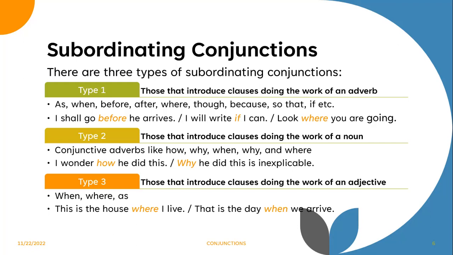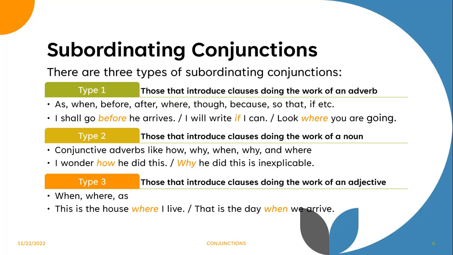Type 2, those that introduce clauses doing the work of a noun, conjunctive adverbs like how, why, when, and where. So I wonder how he did this. Why he did this is inexplicable. And lastly, type 3, those that introduce clauses doing the work of an adjective. When, where, as. This is the house where I live. That is the day when we arrive. So these are all the types of subordinating conjunctions.